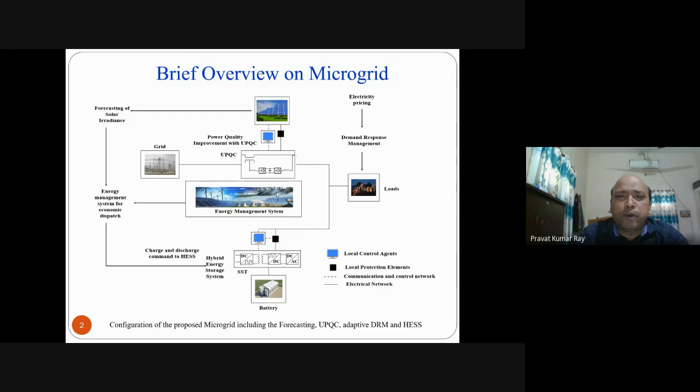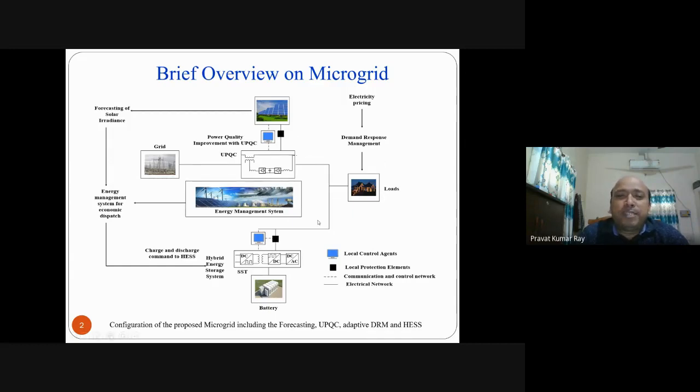So basically the problems are, one is forecasting of solar irradiance, another is energy management, another one is power quality improvement using UPQC, Unified Power Quality Conditioner. Another is regarding charge and discharge command to hybrid energy storage system. Another one is regarding demand response management. Next one is source side management, and demand side management is there.